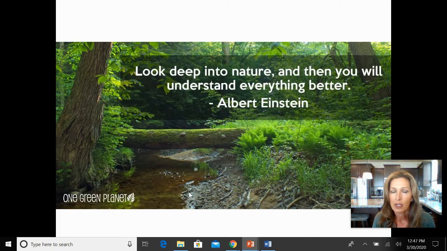Now, a couple of quotes I want you guys to just know and take in and think about. Here's an Albert Einstein quote: "Look deep into nature, and then you will understand everything better." I am a firm believer that over the 4 billion years this Earth has been intact, and life for 3 billion years, life has figured out a way to solve most of our problems if we actually just look and understand it, and study what's already been.